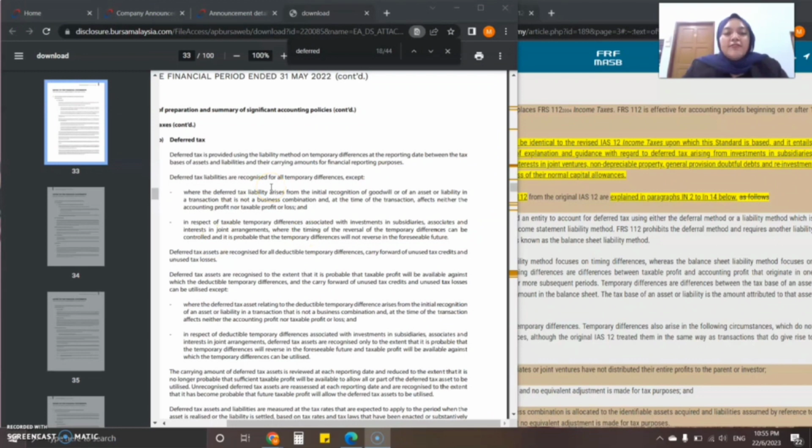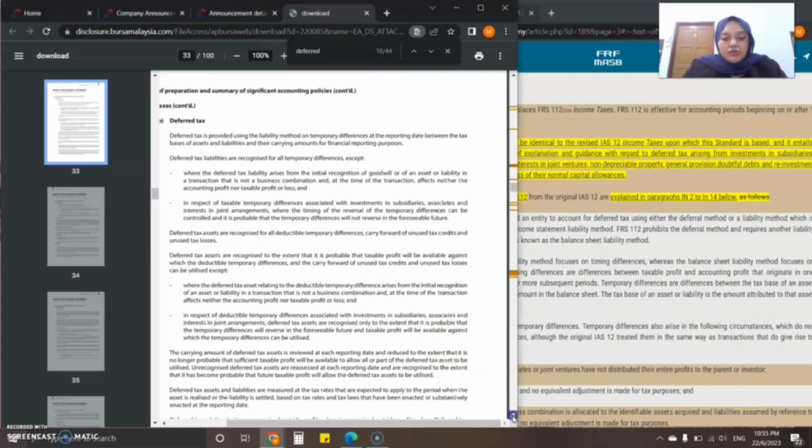So, for deferred tax, the annual report explains that it is provided using the liability method on temporary differences at the reporting date between the tax base of assets and liabilities and the carrying amount for financial reporting purposes. The deferred tax liabilities are recognized for all temporary differences, except where the requirement stated otherwise. And the deferred tax assets are recognized for all deductible temporary differences, carry forward of unused tax credits and unused tax losses.